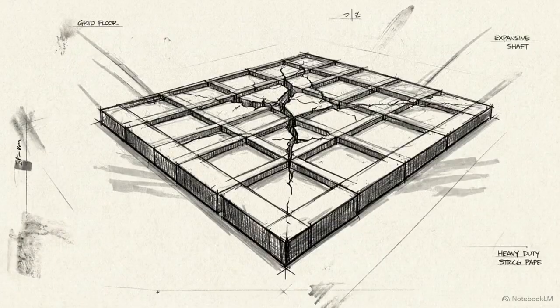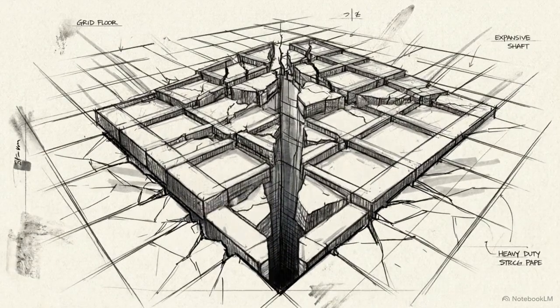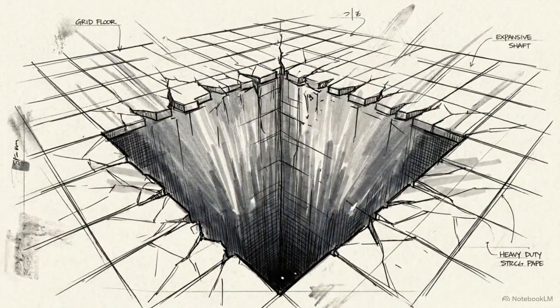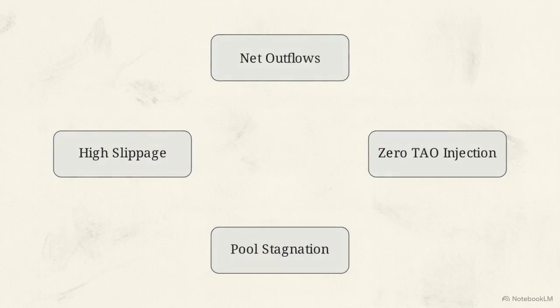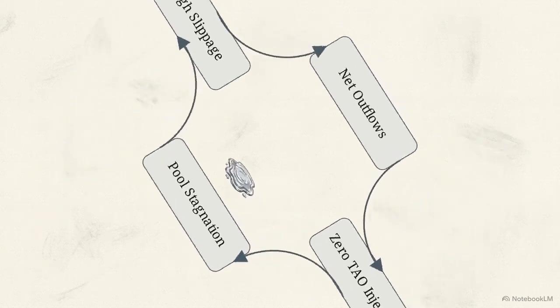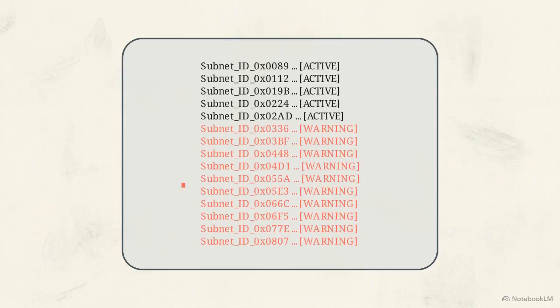But the dTAO engine is deliberately punitive. Hitting that zero-emission floor established in Stage 1 triggers a catastrophic sequence of events. The system calls this the zero-emission death spiral. Sustained net outflows trigger the offset, halting global TAO injections. Without fresh TAO, the AMM pool stagnates. Exiting a stagnant pool sharply increases slippage costs, which triggers panic among stakers, leading to further mass outflows, reinforcing the zero-emission floor. The ultimate consequence of this spiral is subnet deregistration.